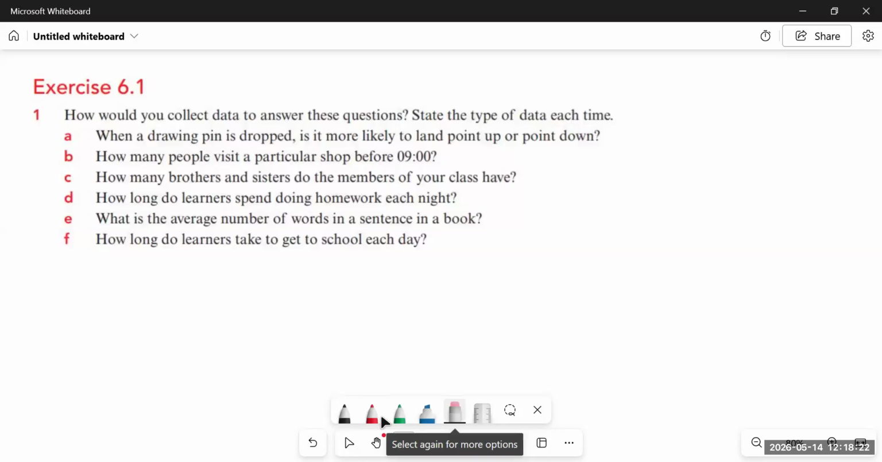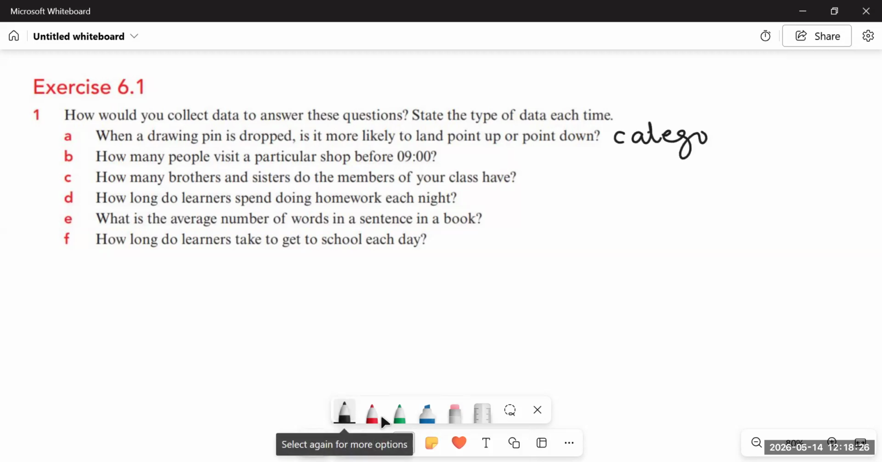So this is called categorical data. That is the number of times it will be landing point up, and the number of times it will be landing point down will tell us which one is more likely to land point up or point down.